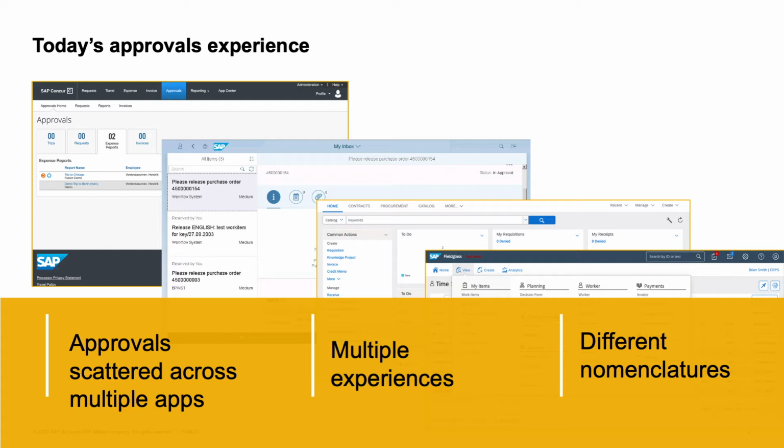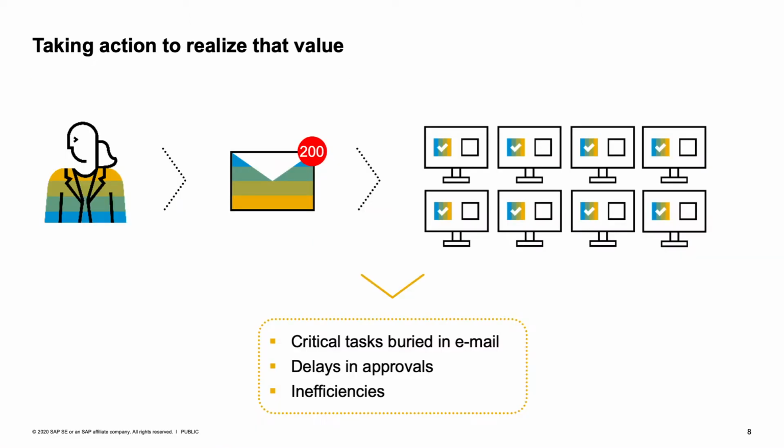Today, it is user decision how to manage all those tasks in one of two ways, neither one completely efficient. The first way is to access every solution individually. This is challenging because of different user experience views, nomenclatures, which sometimes make the experience timely and inconvenient. The second way for accessing all those different tasks across SAP applications is via a well-known email exchanging approach. This is problematic as critical tasks buried in a mess of all email items, causing delays in approvals and inefficiencies.